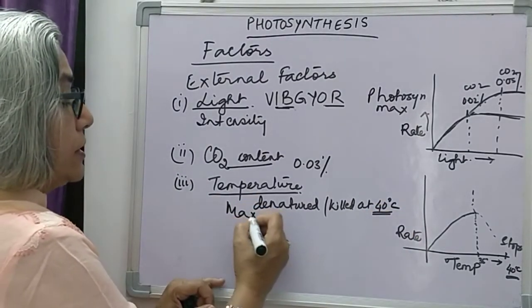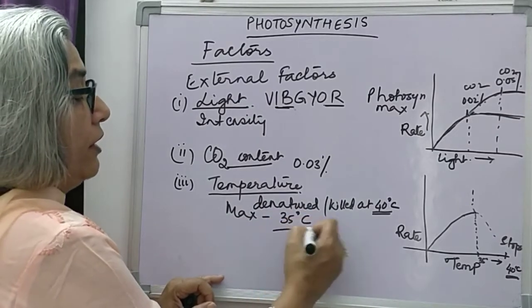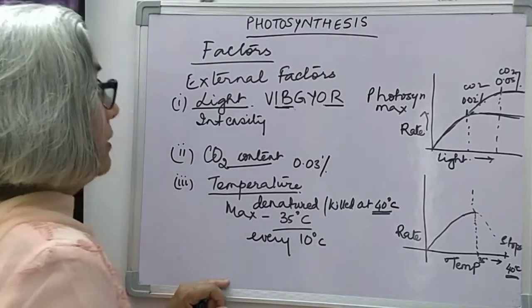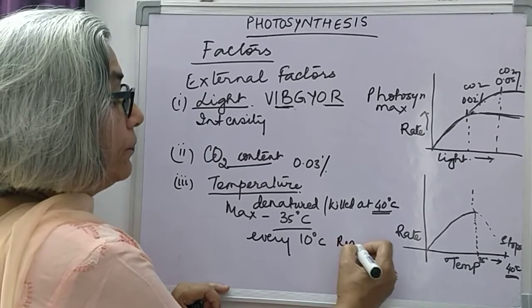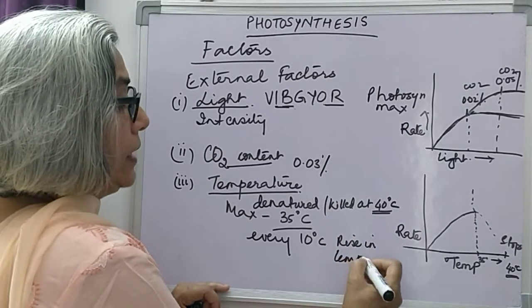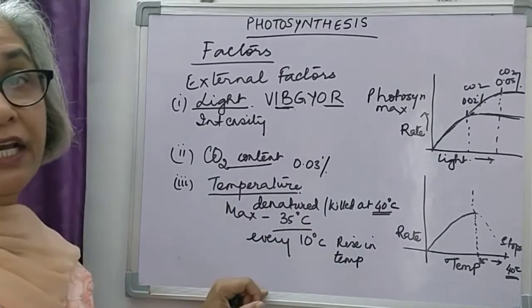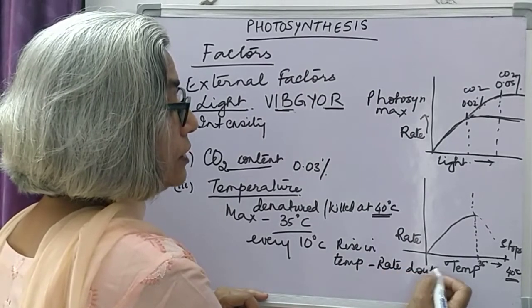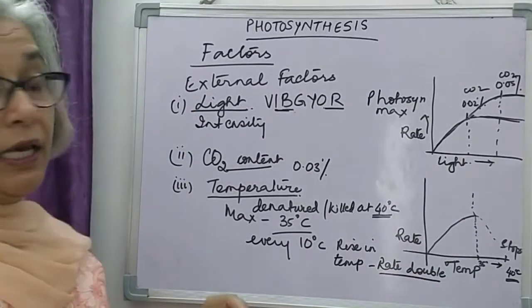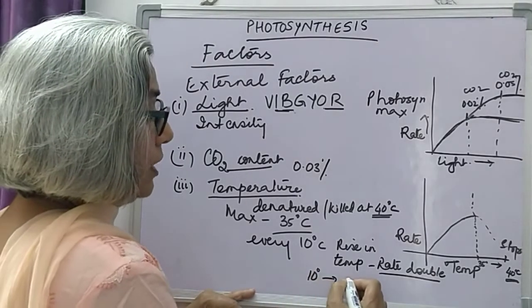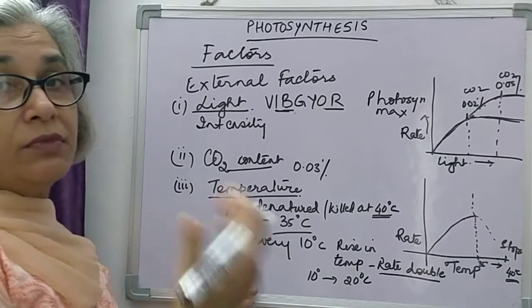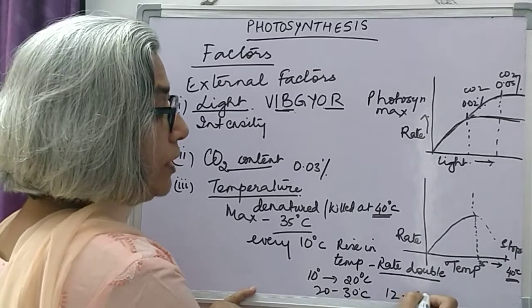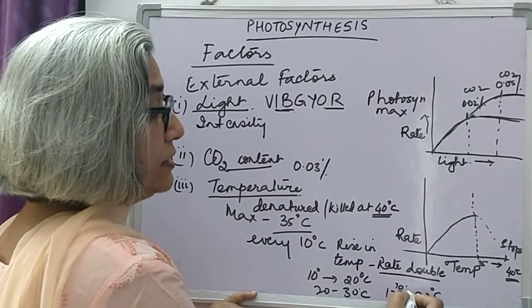Rate of photosynthesis is maximum at 35 degrees centigrade, and for every 10 degrees centigrade rise in temperature, the rate of photosynthesis becomes double. Like if we increase the temperature from 10 to 20 degrees Celsius, rate becomes double. If from 20 to 30, or you can pick up any, say 12 to 22 degrees, a 10 degrees difference will make the rate double.